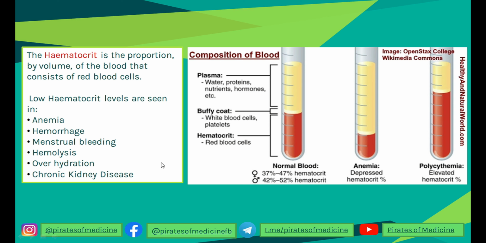In chronic kidney disease, when the RBCs are excreted into the urine by hematuria, again hematocrit will be depressed, because hematocrit is just the percentage or ratio of RBCs as compared to plasma. In polycythemia, where RBCs are elevated, the hematocrit will be elevated. So in hemorrhage or in uterine bleeding as in our patient, there would be low hematocrit.